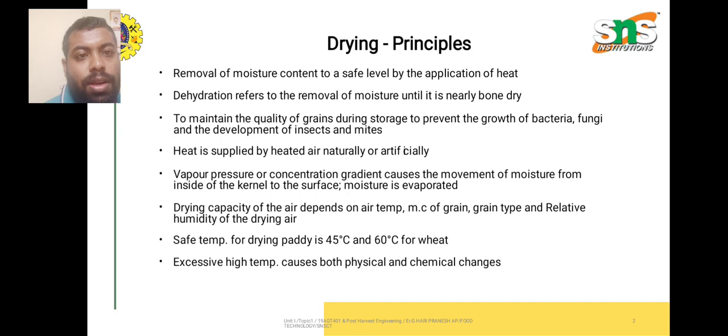Drying is done to maintain the quality of grains during storage, to prevent the growth of bacteria and fungi, and the development of insects and mites. Heat is supplied by heated air, naturally or artificially. Vapor pressure or concentration gradient causes the movement of moisture from inside of the kernel to the surface. Moisture is evaporated. The drying capacity of the air depends on air temperature, moisture content, grain type, and relative humidity of the drying air. Safe temperature for drying of paddy is 45 degrees Celsius and 60 degrees Celsius for wheat. Excessively high temperature causes both physical and chemical changes.